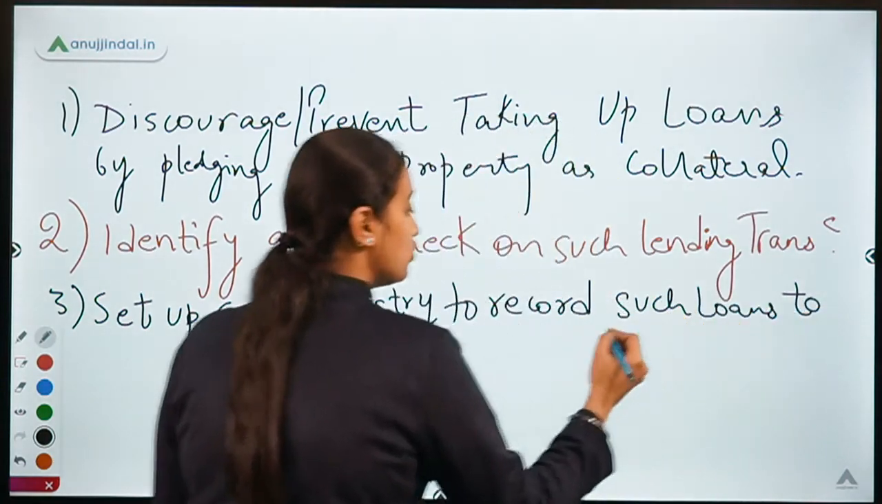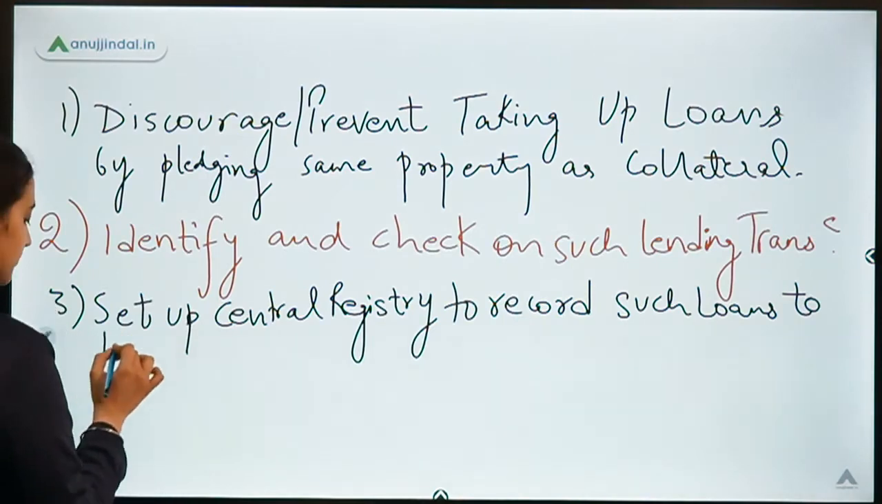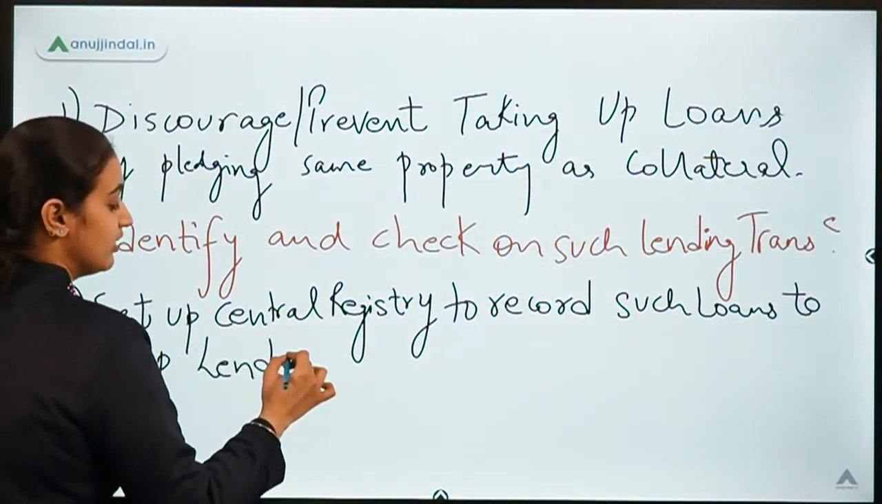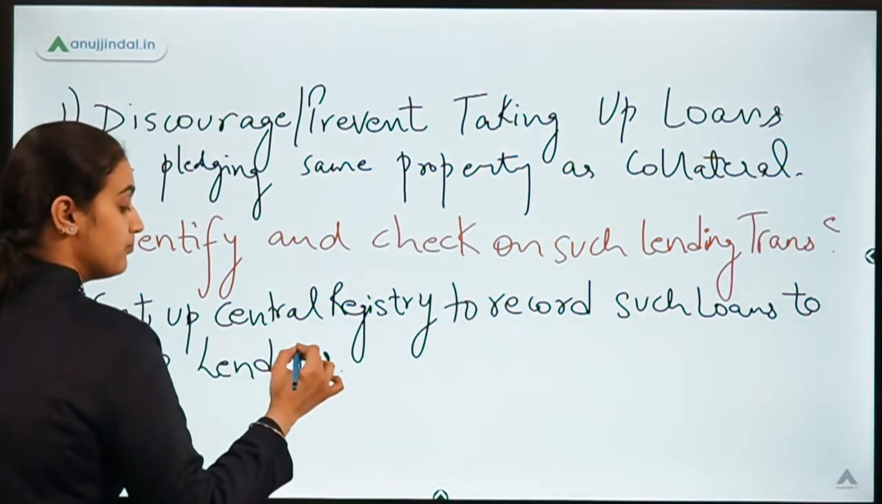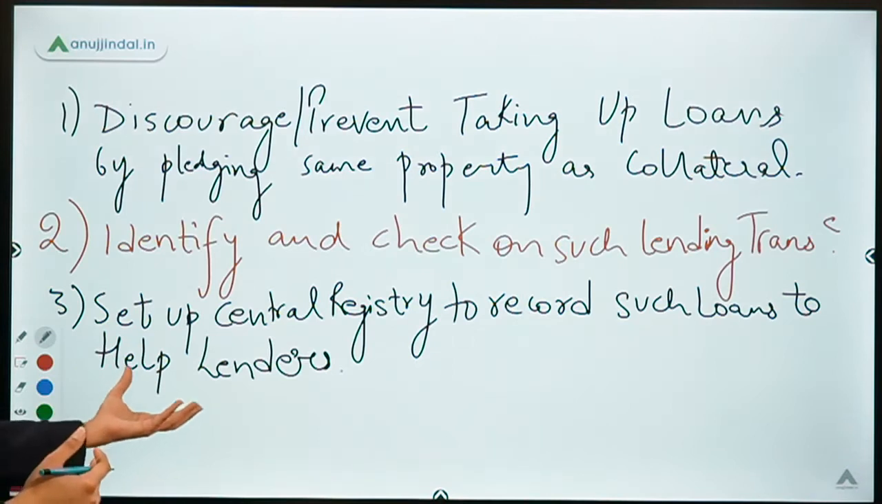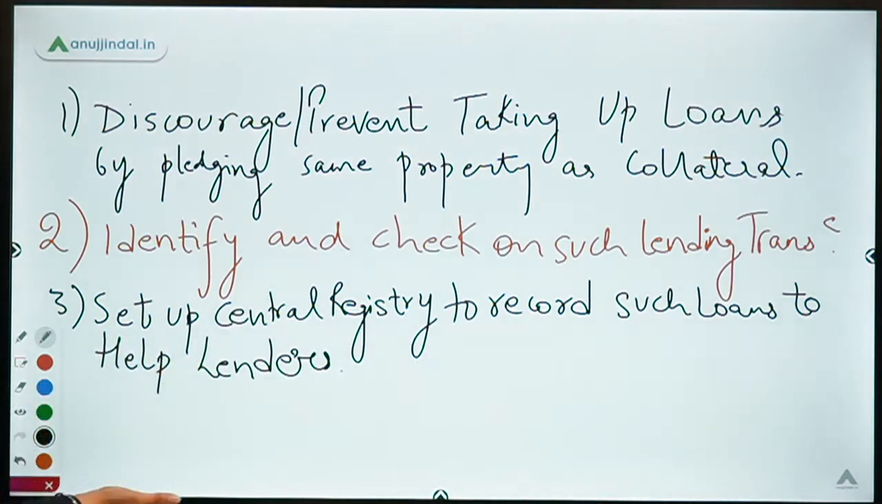Why? In order to help out the lenders. So lenders can seek help on whether the loan has already been given, taking that property as a collateral. If not, then they are safe to provide the funding to that very person on that property.